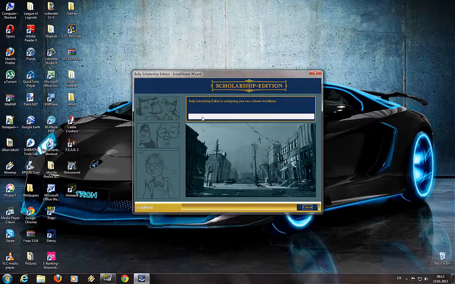Then now the actual game is installing, and just checking some things so it can be installed. And by the way, I love this game. I've played it with my friend, and yeah, I can't wait to install this game so I can play it. And now it's actually installing the game, so I'm gonna pause the video and be back with you in a second when the installation is finished.